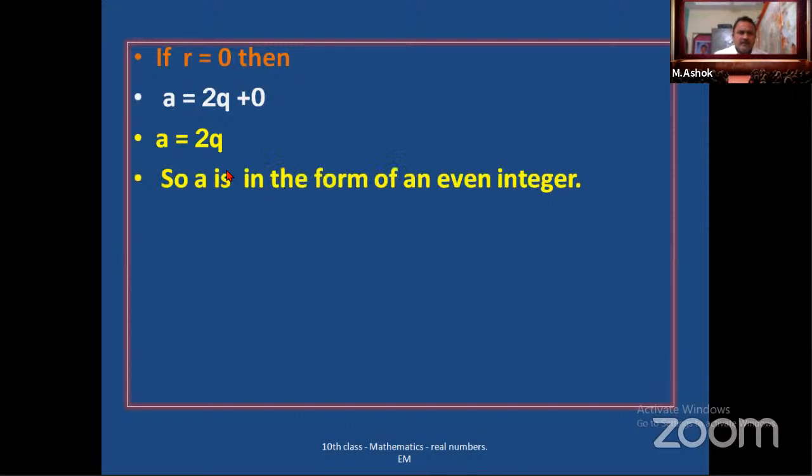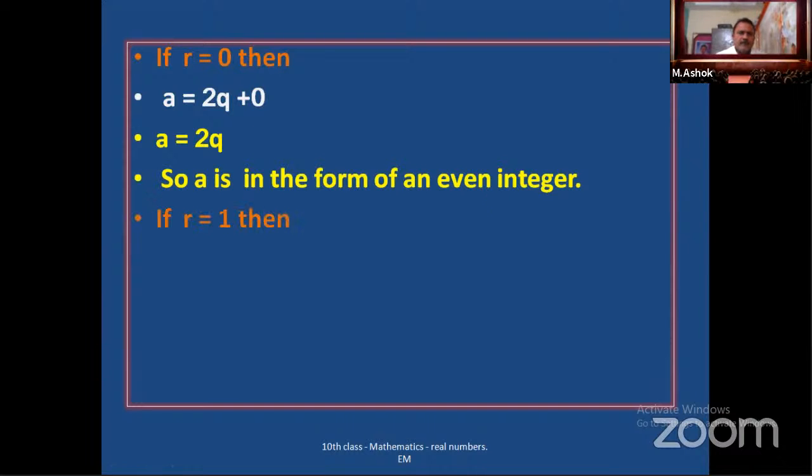So we know very well multiples of 2, these are all even numbers. So a is equal to 2q, so this a is in the form of an even integer. Why is 2q even? Means any multiple of 2 is an even number. That's why this a is in the form of an even integer.